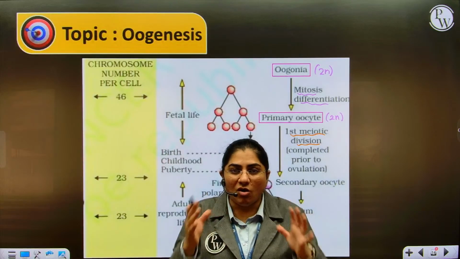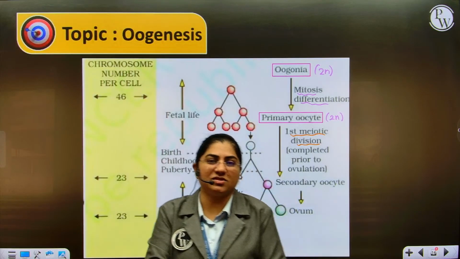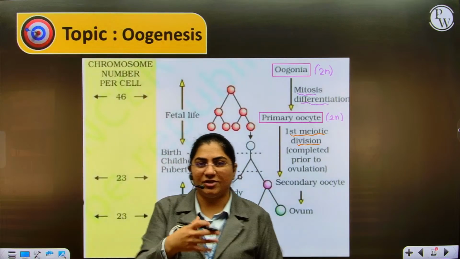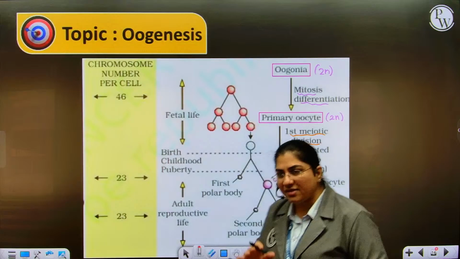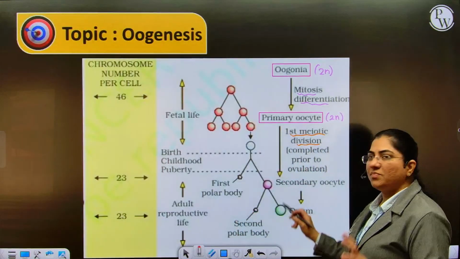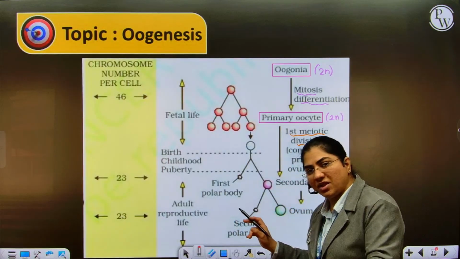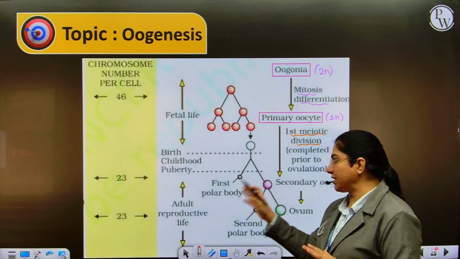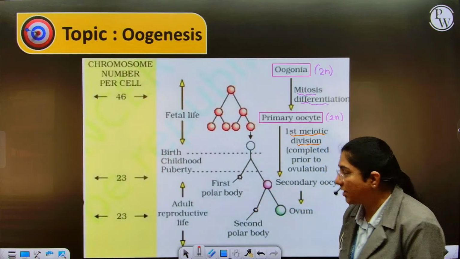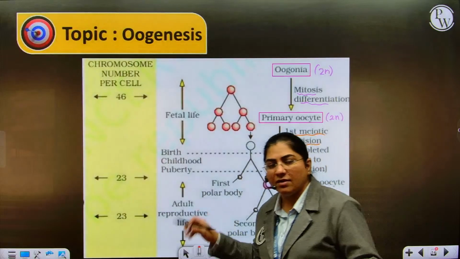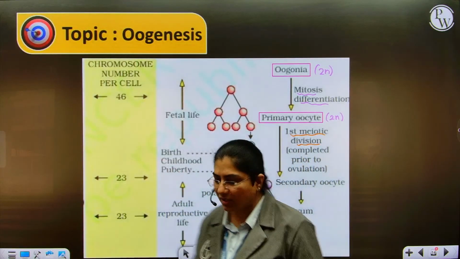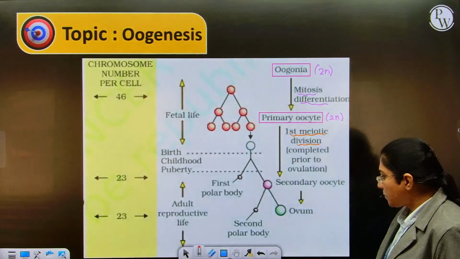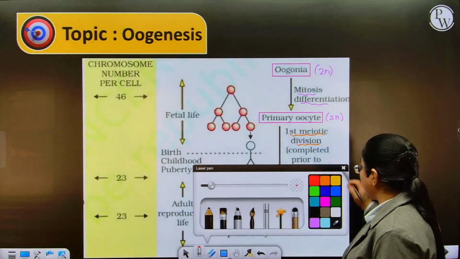All the other contents of the cytoplasm needed for further cell division are present in the ovum, and hence the cytoplasm of the ovum and the secondary oocyte is retained in large proportion as compared to the first polar body. The exact function of the first polar body and the second polar body is not known till date, as given in the NCERT.